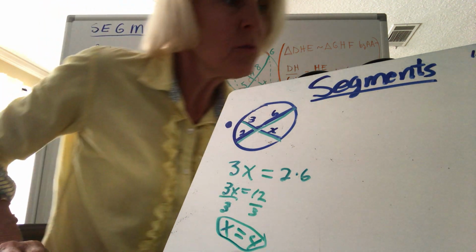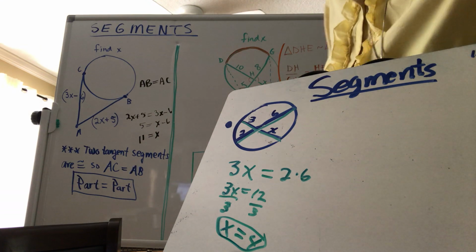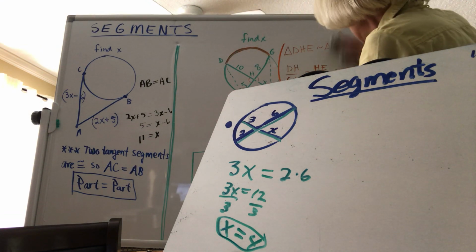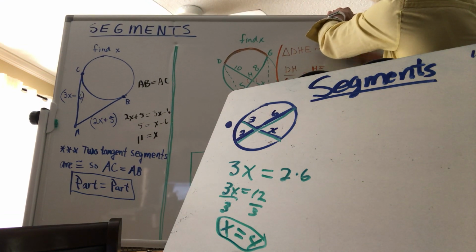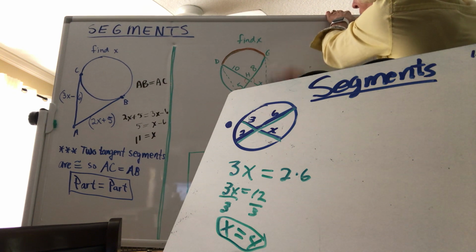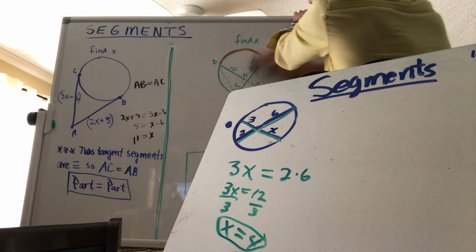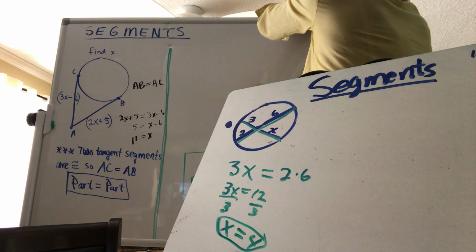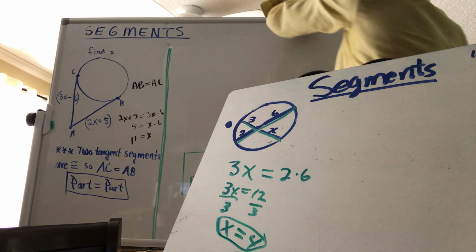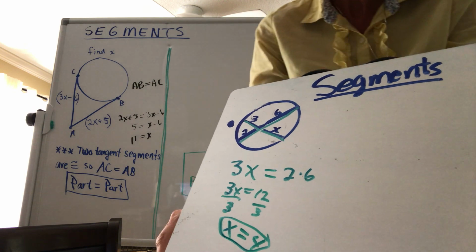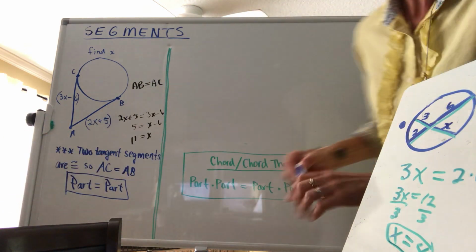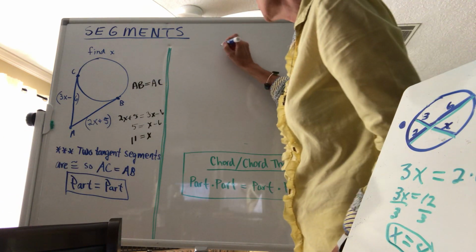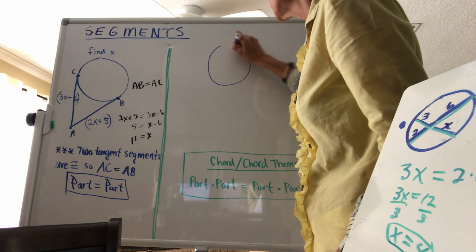Now, that's not the only kind of segments though, because obviously they aren't always going to intersect on the inside with two chords, because we already had, if I had two tangents, what happened. So now let's see if we can figure out what's going to happen if I don't have two tangents, but maybe two secant segments.